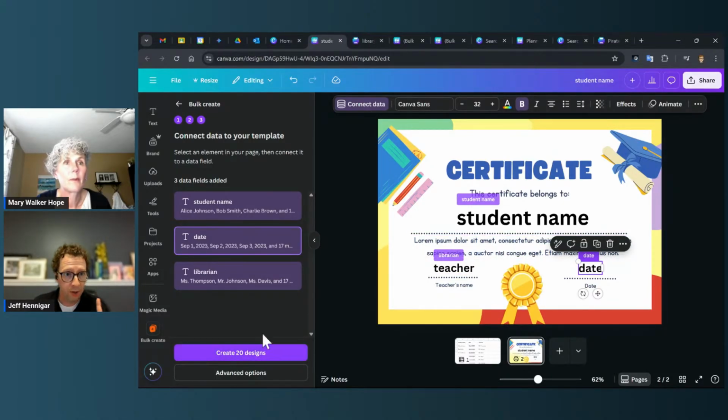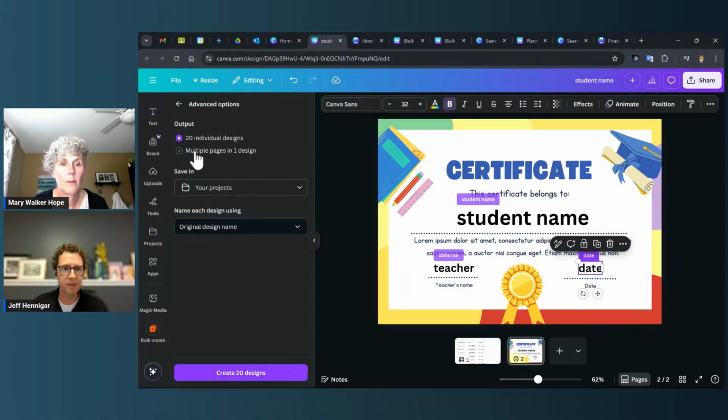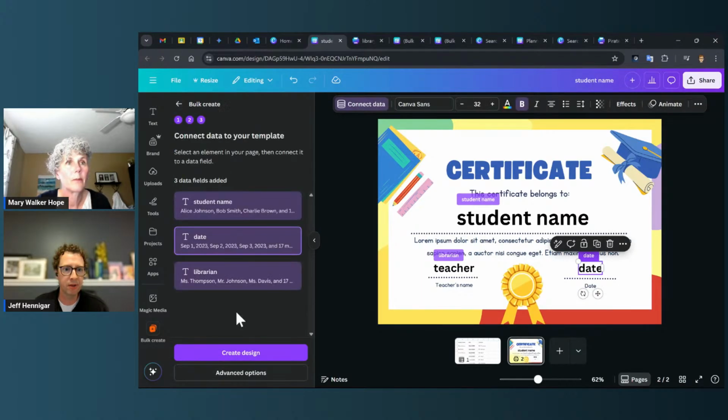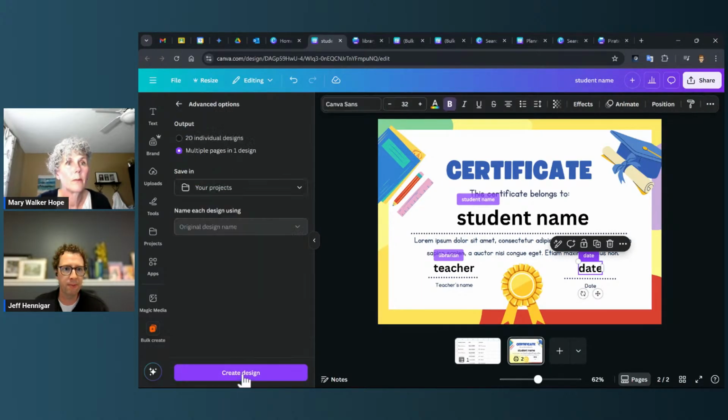So I have one more suggestion for this. If I was to click create 20 designs right now, it's going to create a folder and make 20 different files. It's going to make them all separately. For me, anytime I've used this, what makes way more sense to me is that it's going to make multiple pages in one design. So if you missed that, I went to the advanced options at the bottom, and I switched it from individual designs to multiple pages in one design. And now I'm going to let it do it.